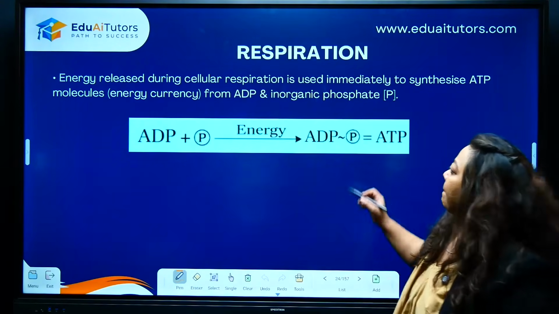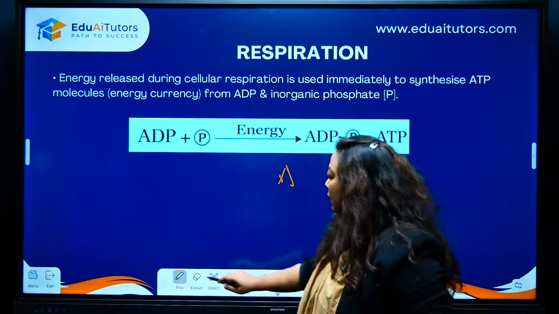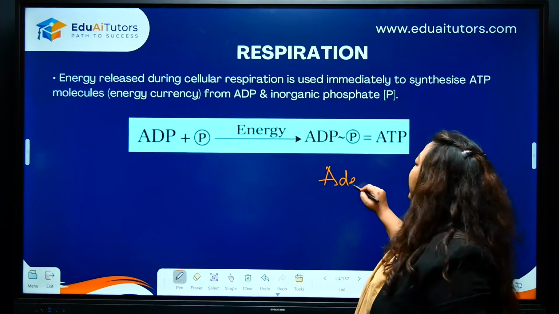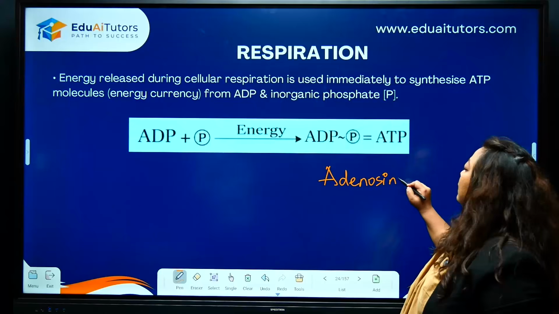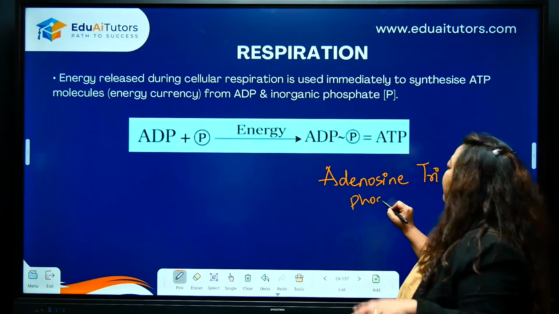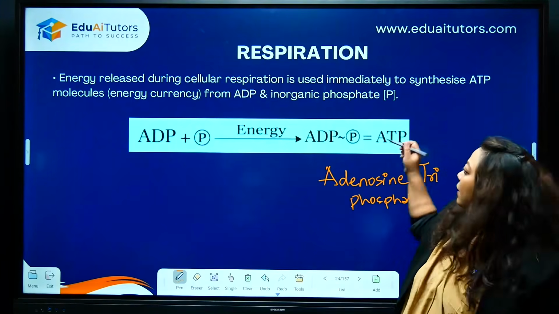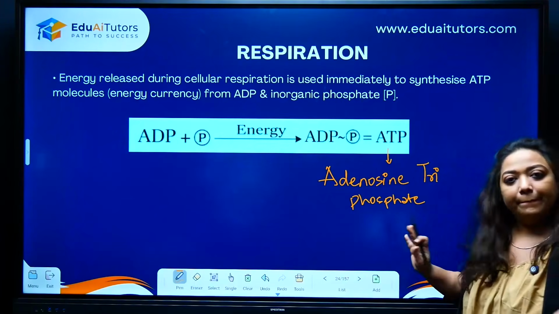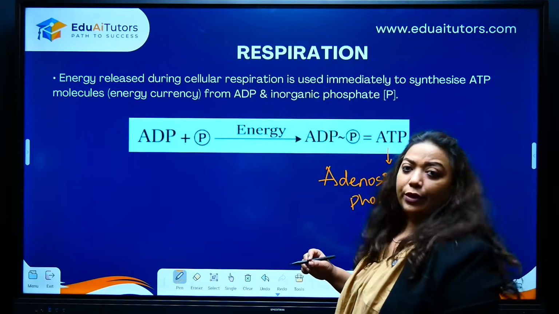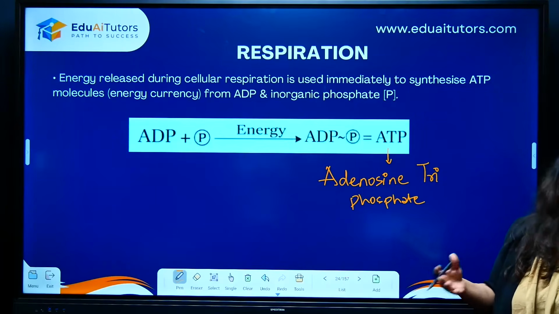What was ATP? We see that ATP is nothing but adenosine triphosphate. Okay, I should have written it there, but just try to look at it here. Adenosine triphosphate. Tri means 3 phosphate molecules. Okay, children. But when you see ATP, how does the body make that and how does that happen?